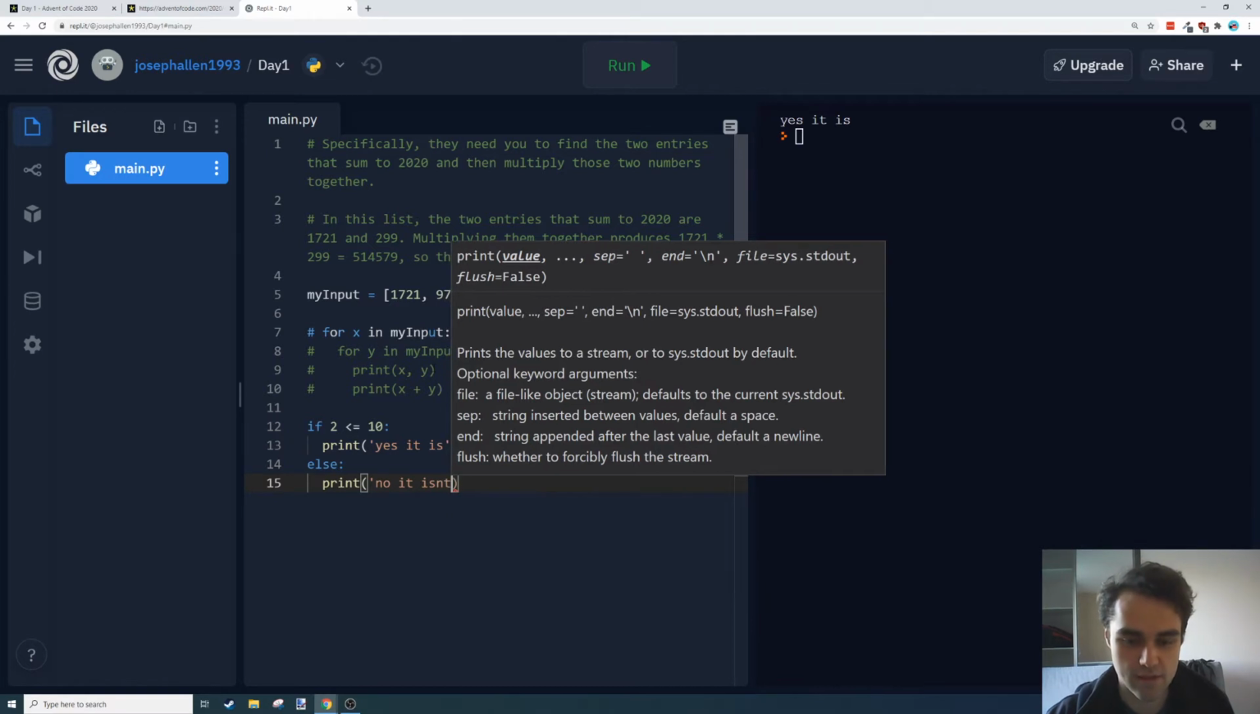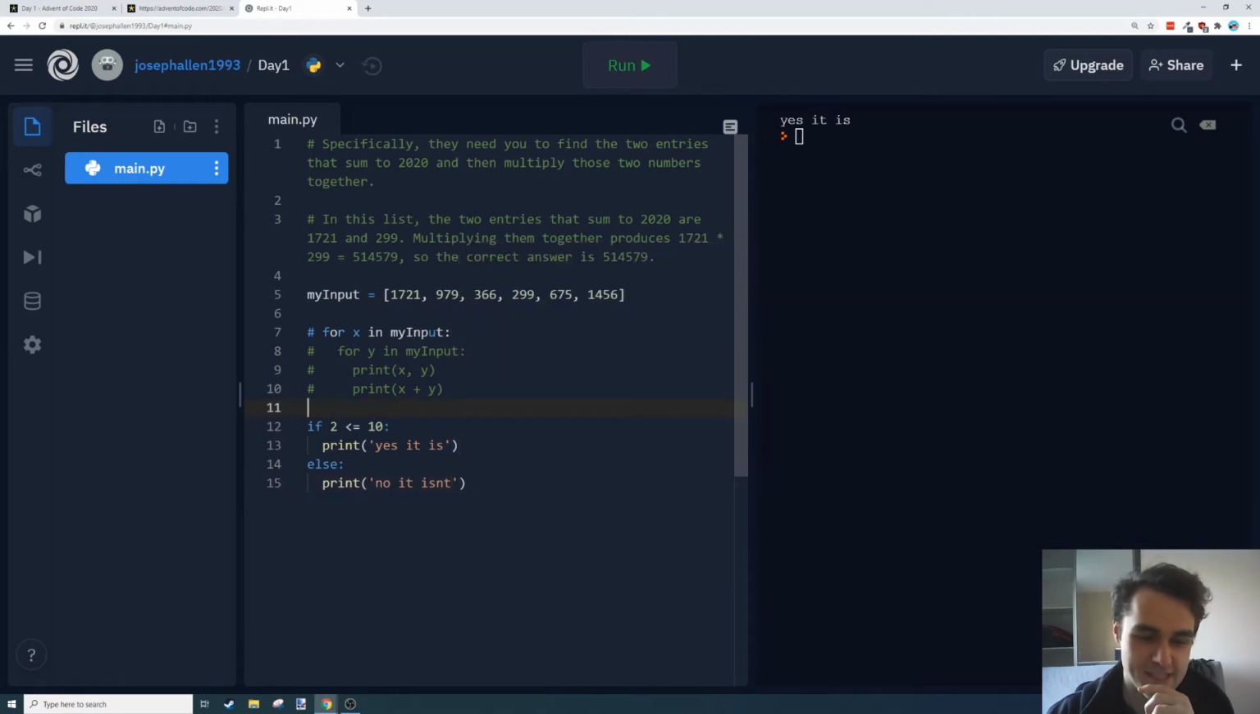Oh dear, let's not do that. The whole series is just going to be me saying oh dear. So is 2 greater than 10? No, it isn't. So whatever's up here needs to evaluate to what we call a boolean in Python.